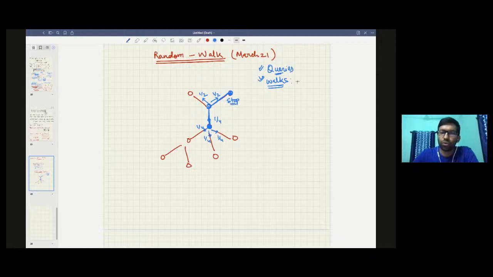So what are the queries going to look like? The queries are going to look like 1, indicating that this is a random walk, and then the node u. This is the node from where you start the random walk.